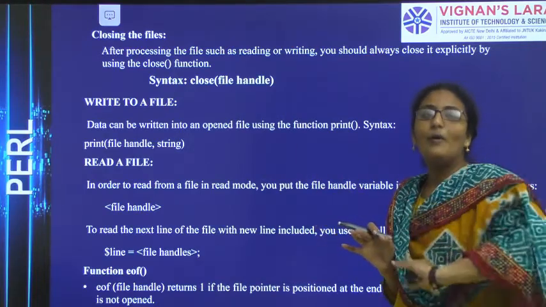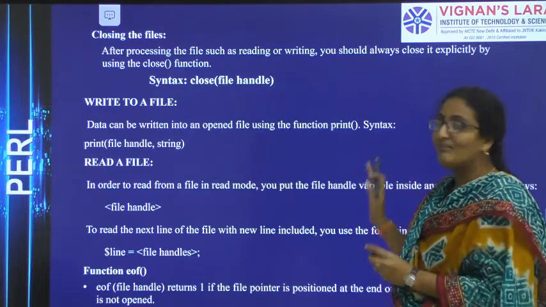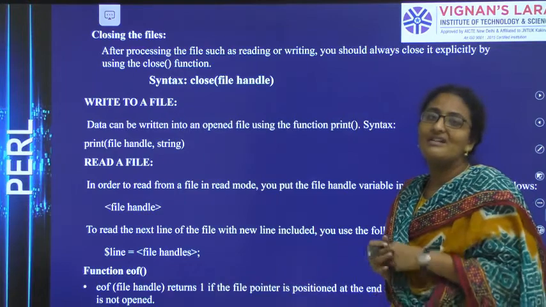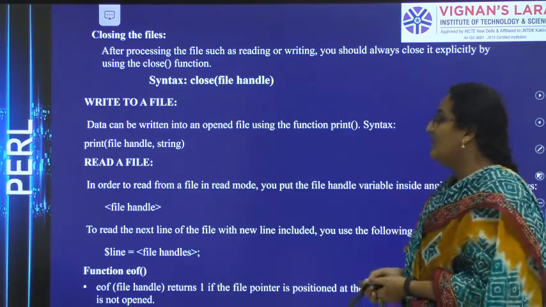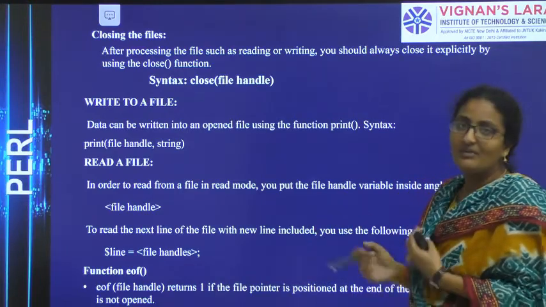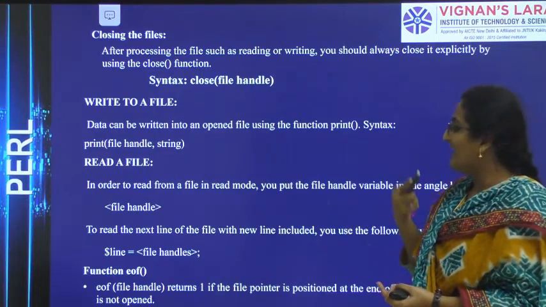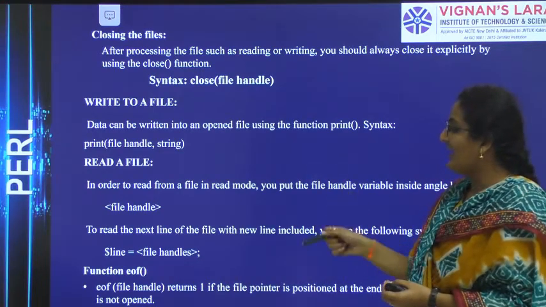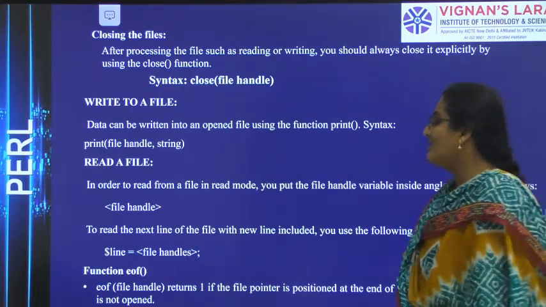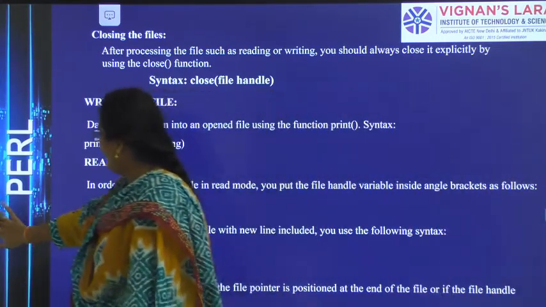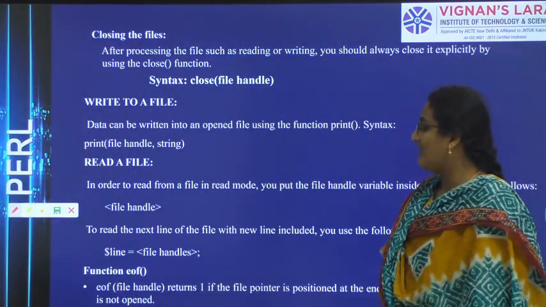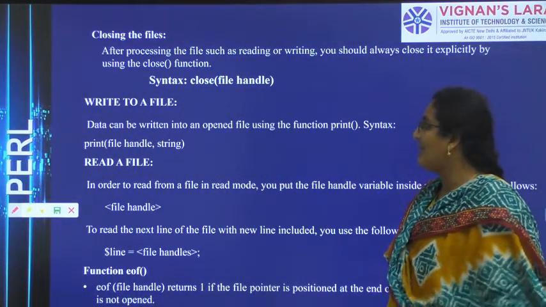If you have an opened file and you want to write something into that file, you have the function print. Print is used to write something into the opened file. If you want to read a file, you have the variable file handle. If you want to go to the next line of the file, you have $line equal to file handle. Or else, if you want to go to the end of the file, you have the function EOF, the end of file position.